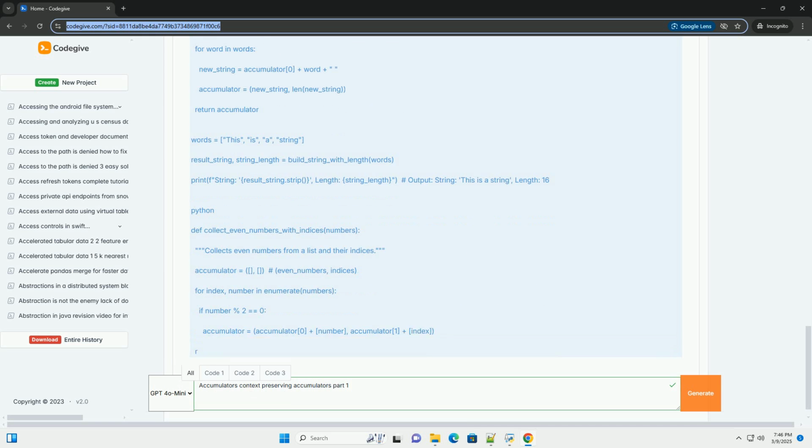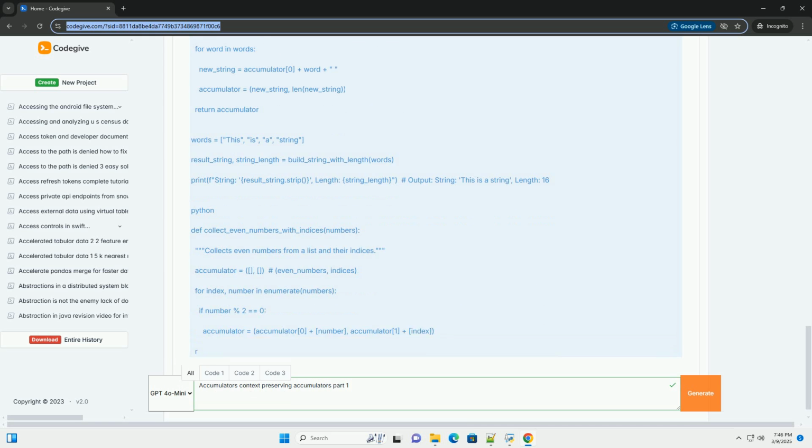Next steps, for Part 2. In the next part, we'll explore more advanced accumulator patterns and real-world use cases, including using classes to encapsulate accumulator logic and state, accumulators for parsing and data transformation, accumulators in concurrent programming, accumulators with more complex decision-making based on context, and using the functools.reduce function for accumulators, and its limitations with context preservation.